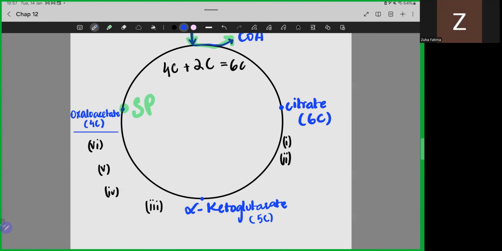What should take place for the citrate, a 6-carbon molecule, to be converted into an alpha ketoglutarate? Very good. Decarboxylation. So decarboxylation takes place, and when decarboxylation takes place, हमारे पास क्या चीज produce होगी? Carbon dioxide produce होगी.